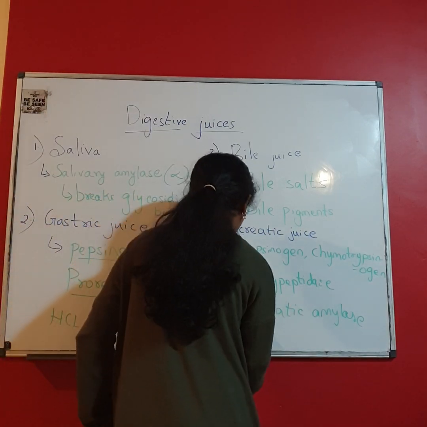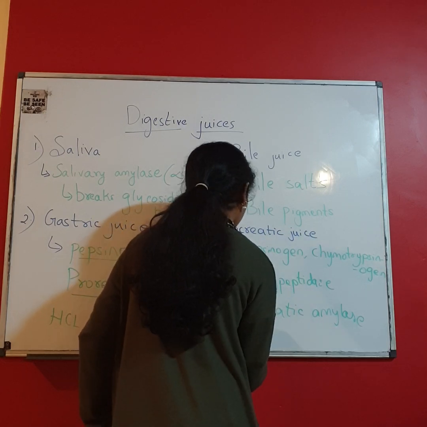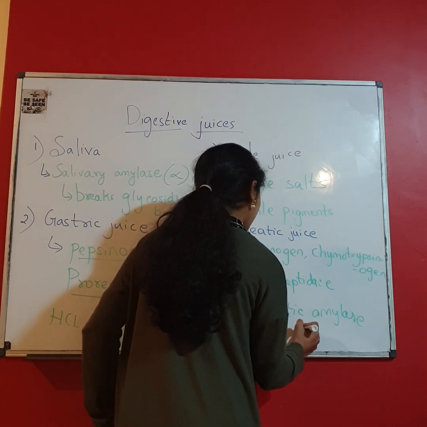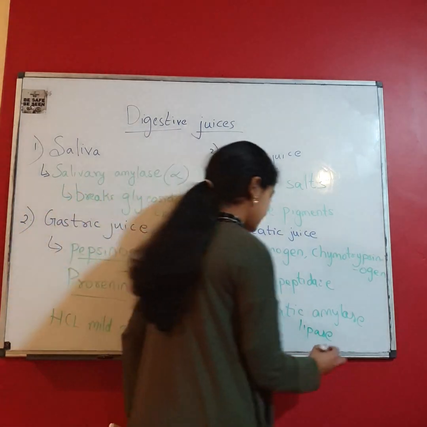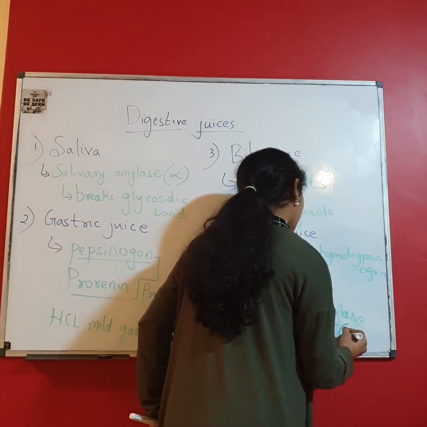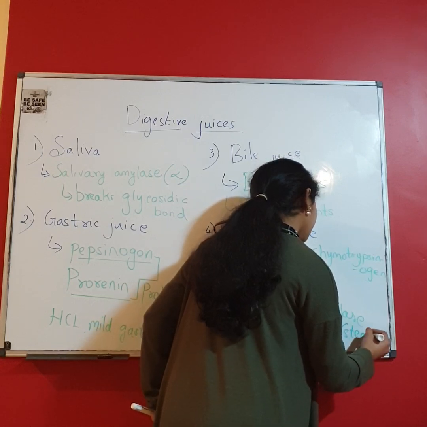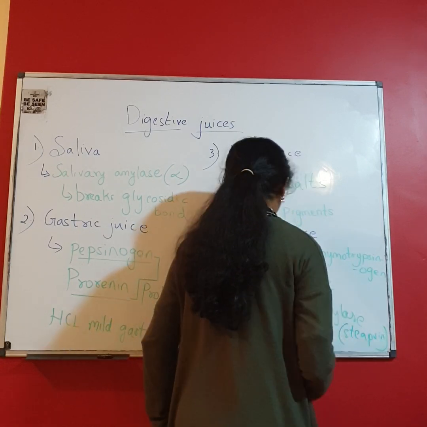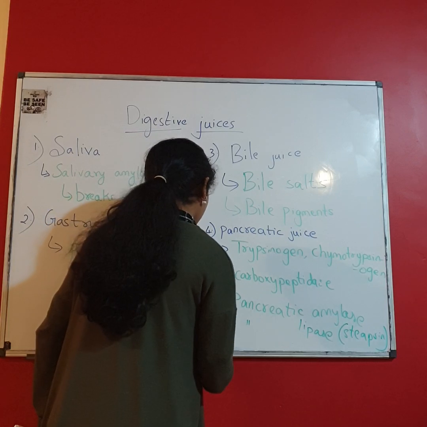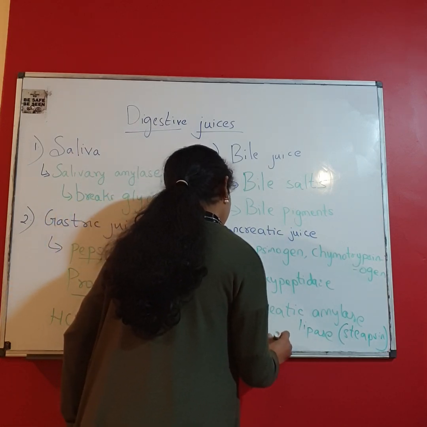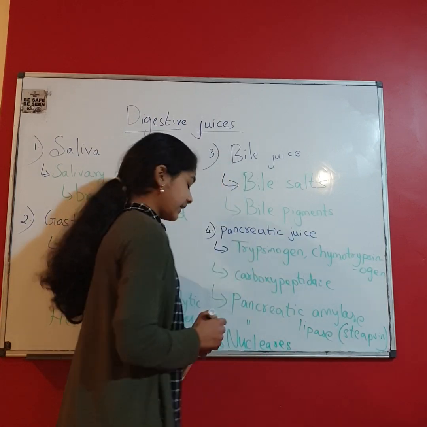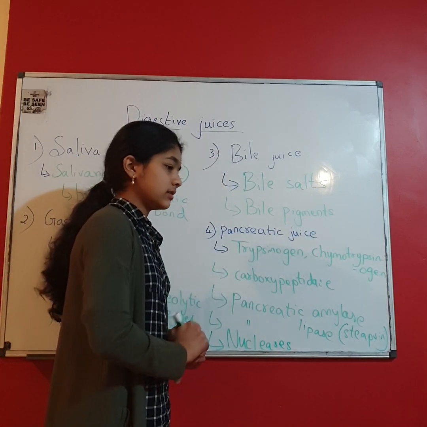It contains pancreatic amylase. It also contains pancreatic lipase. Pancreatic lipase digests fats. Pancreatic lipase is also called steapsin. Pancreatic juice also contains some nucleases, and nucleases digest the nucleic acids.